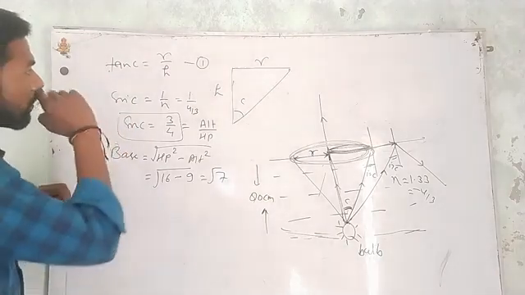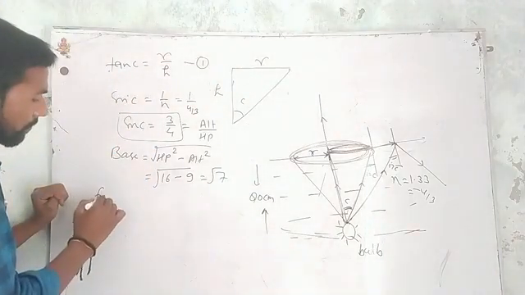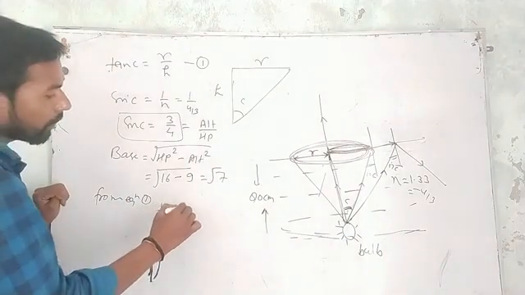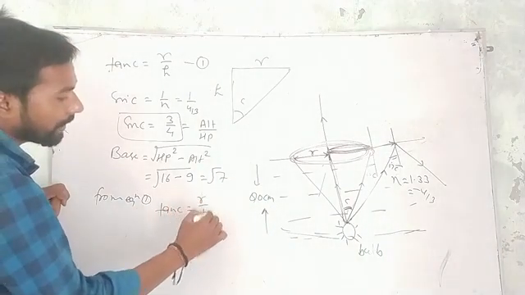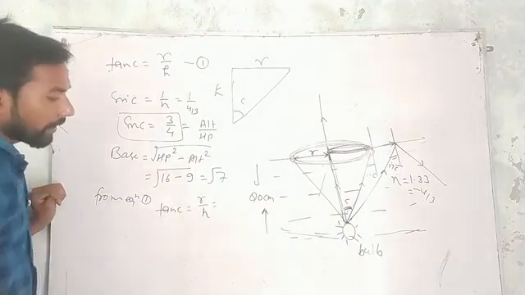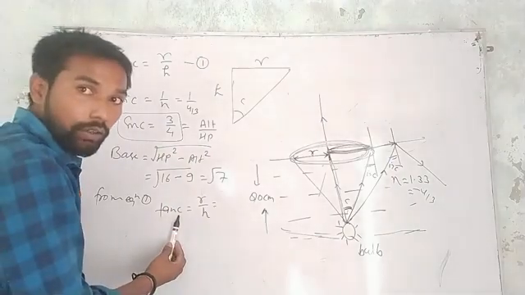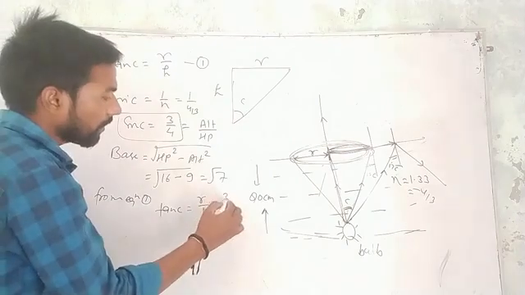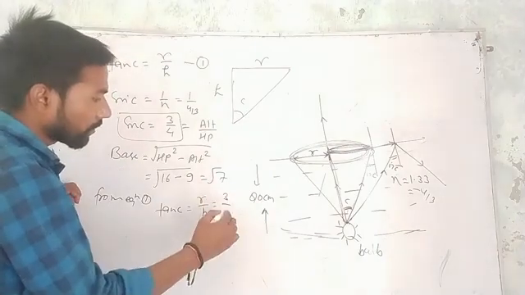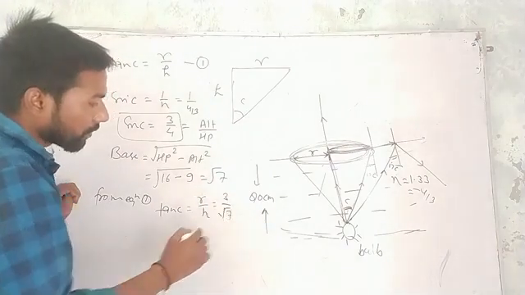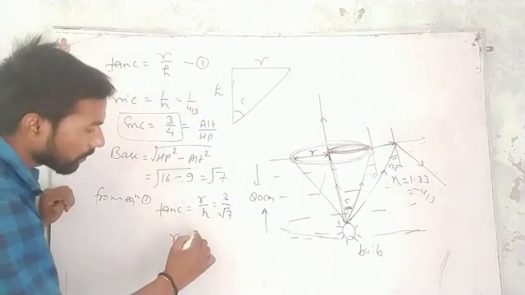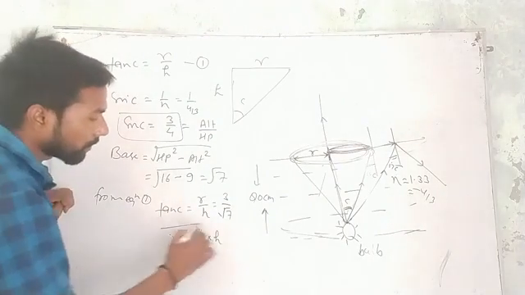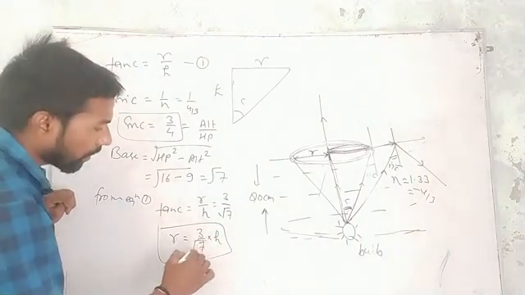So we can write the value of tan C from equation first. Tan C is equal to R by H. So this can be written as, we know that tan C is equal to perpendicular upon base, where perpendicular is 3 and base is root 7. So R will be equal to 3 by root 7 into H. So this is the value of R.